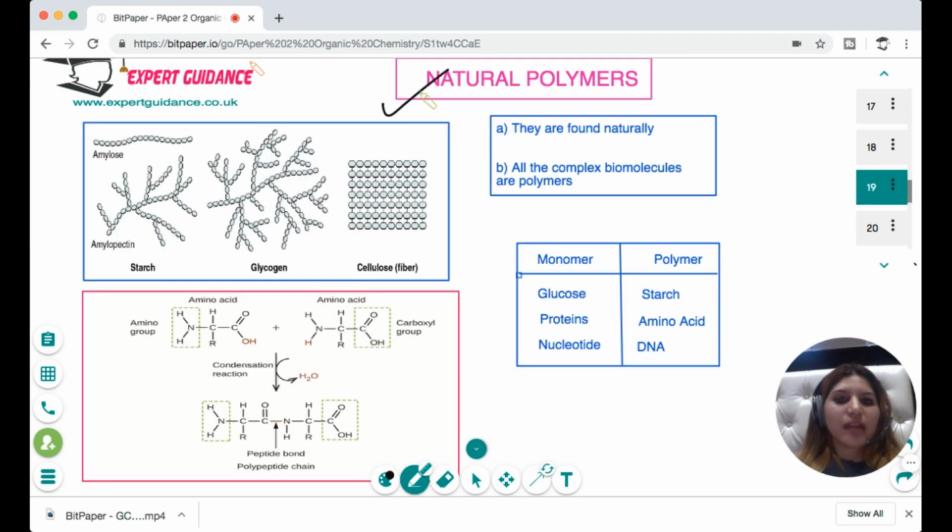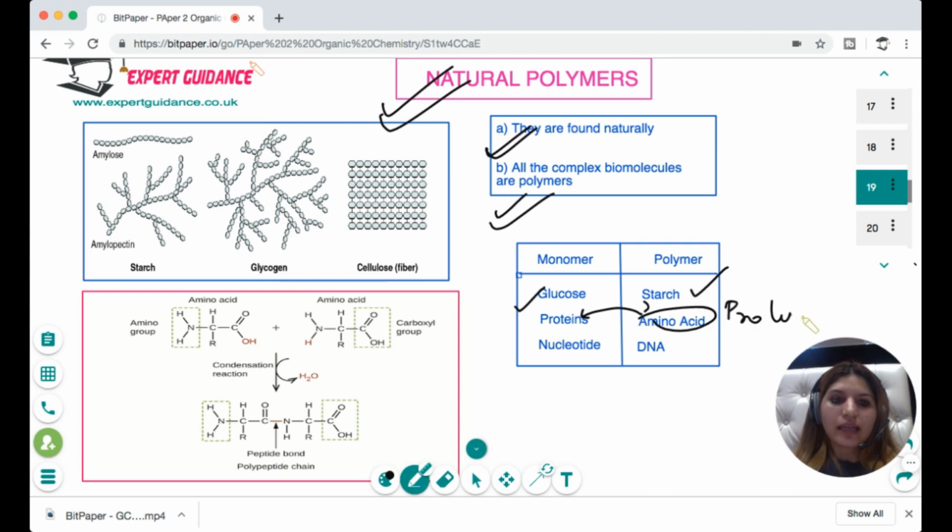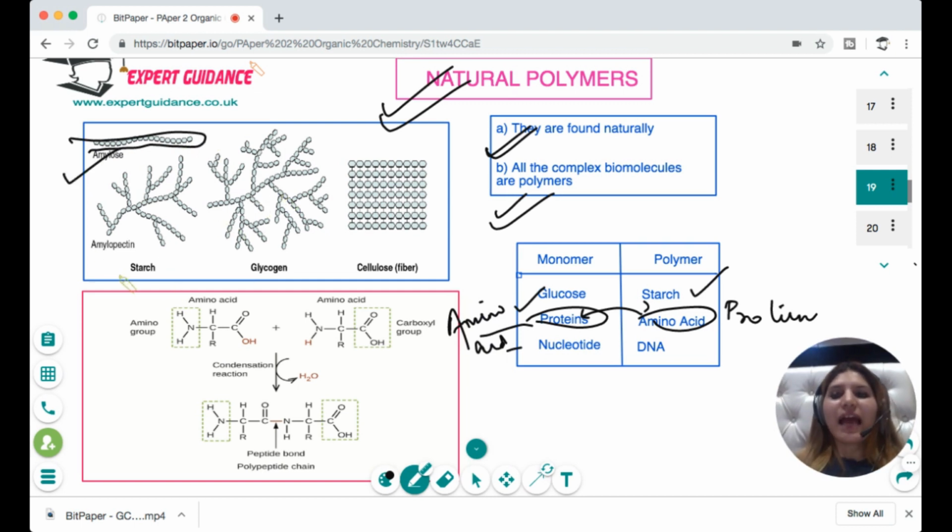Now we have some natural polymers. They are found naturally, for example, complex biomolecules. Starch is a polymer made up of glucose, and protein is also a polymer made up of amino acids. So it's the other way around: the polymer is the protein and it is made up of amino acids, and DNA is the polymer made up of nucleotides. So you can see this is an individual glucose unit. They join by a straight chain or a branched chain and give rise to starch, glycogen, or cellulose, which are the natural polysaccharides. And these individual glucose units are the monosaccharides.